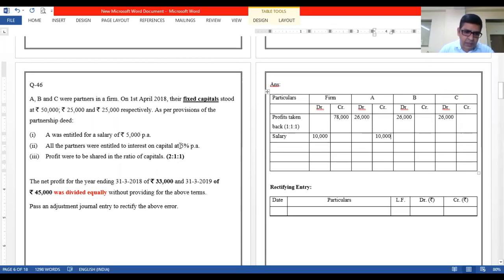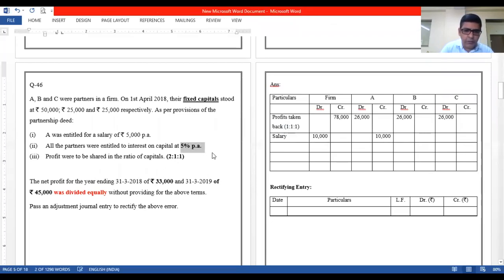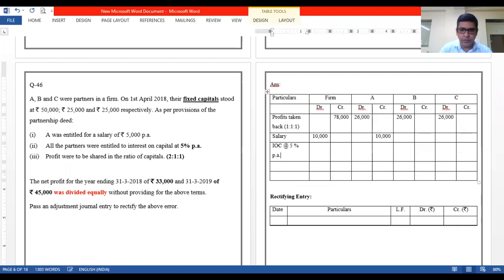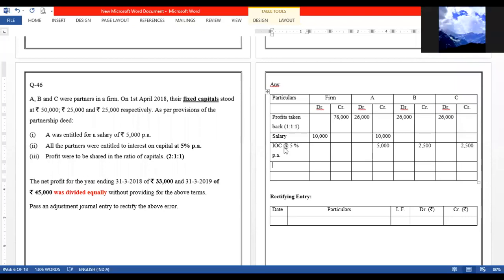The second adjustment is interest on capital at the rate of 5% per annum. So let me write over there, interest on capital at the rate of 5% per annum, right? Now 5% per annum and we are working for 2 years, so it has to be taken as 10%. Yes, tell me the amount that I should credit for A. His capital is 50,000. 50,000 at 10% is 5,000. For B, 2,500. For C, 2,500. Okay, that's correct.